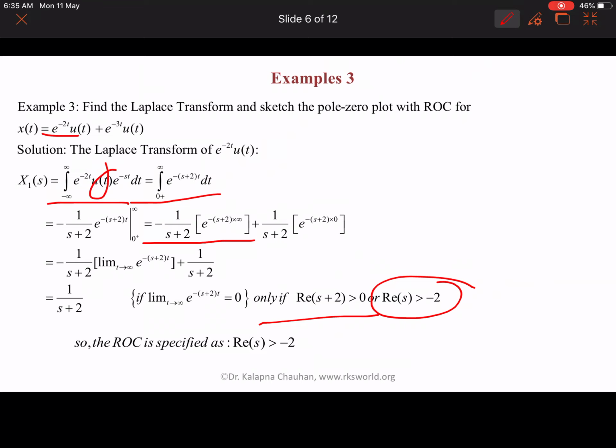So the ROC is specified as Re(s) greater than minus 2. This is the region of convergence for e to the power minus 2t u(t).